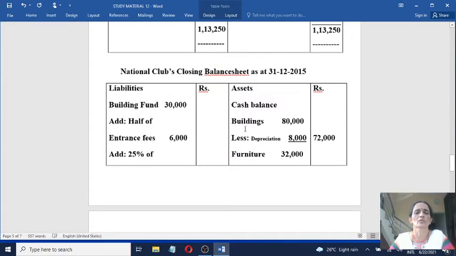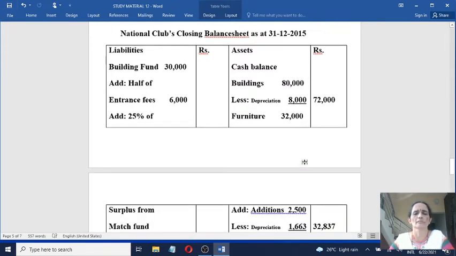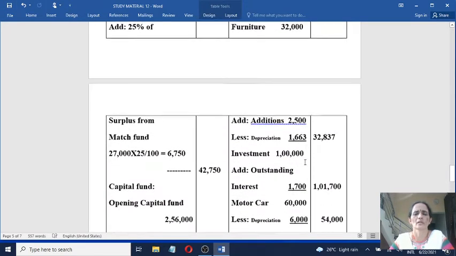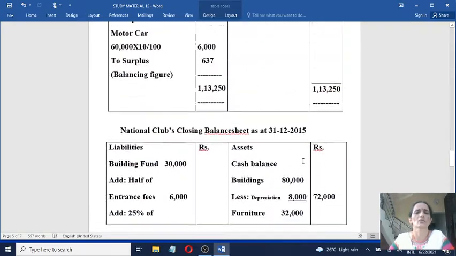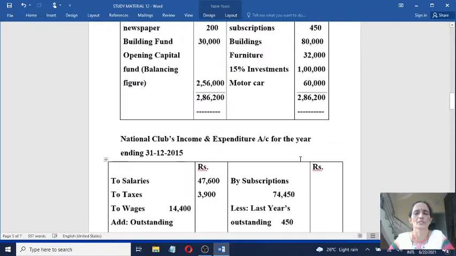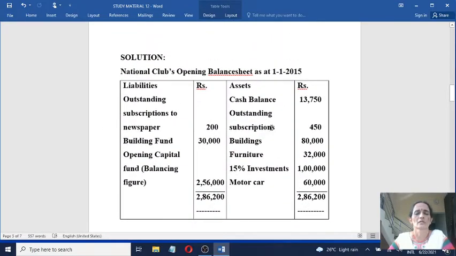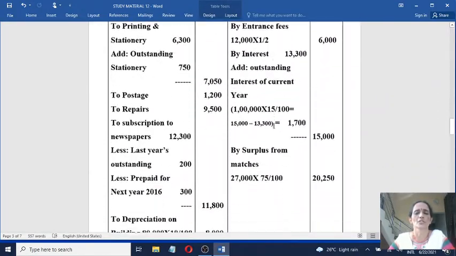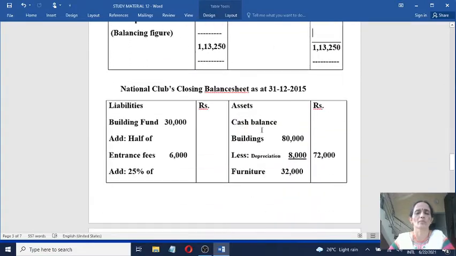Now come to the closing balance sheet. While preparing the closing balance sheet, always we have to take the opening balance sheet as the base. Just take it as the base while preparing the closing balance sheet.